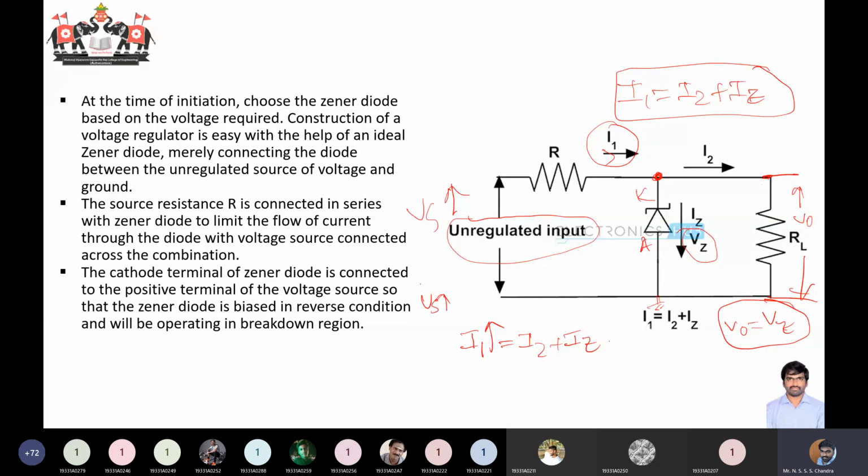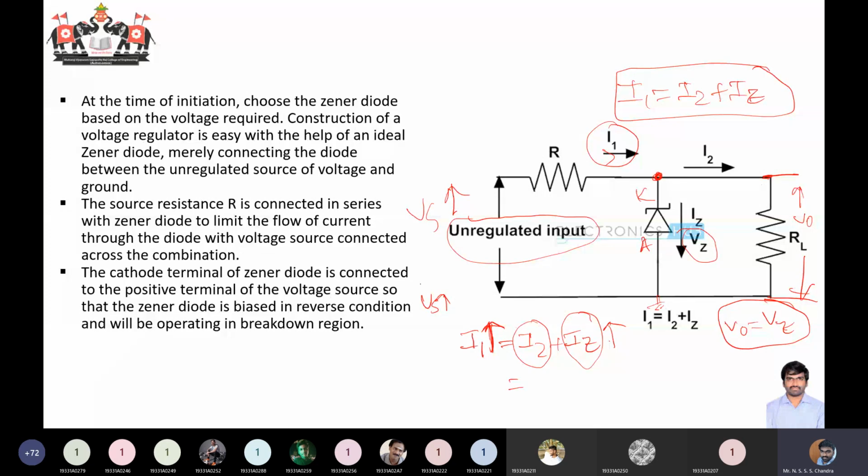This increase in current should be shared by both of these parallel branches. If there is a change in I1, either I2 should increase or Iz should increase, or both. What actually happens in a voltage regulator circuit is that your I2 will remain the same, whereas your Iz will increase. So whenever I1 is increasing, it will result in an increase in the Zener current.